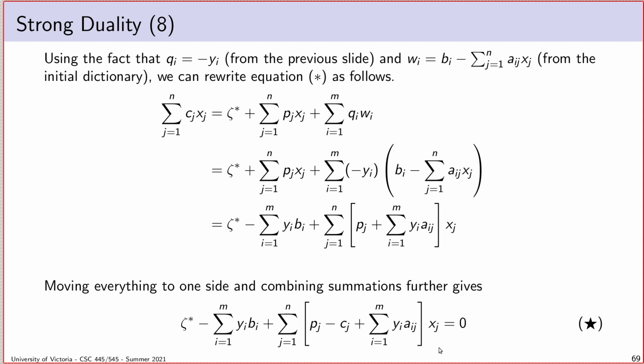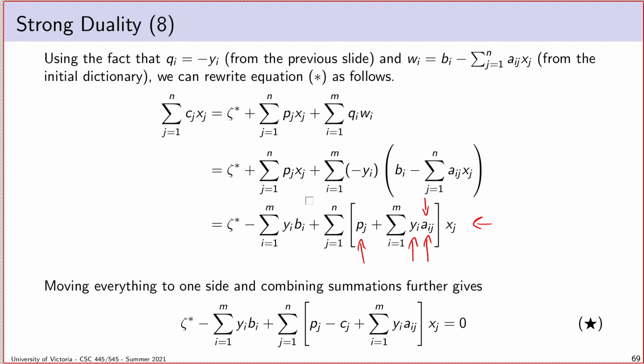Okay, so I spend a lot of time thinking about how to explain this properly. I know that this is a bit nebulous, this idea that I've somehow managed to state an identity in terms of any possible assignment of x values, especially given that there's a whole bunch of other symbols sitting in this equation, and we can't help but wonder why those don't factor into it. The key thing is that everything else I have here besides the x values is a constant of some persuasion. So the bi's, for example, are part of the LP I was provided. The aij, similarly, is part of the LP I was provided.